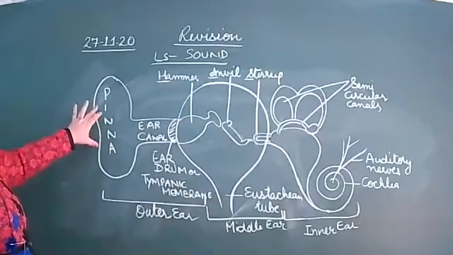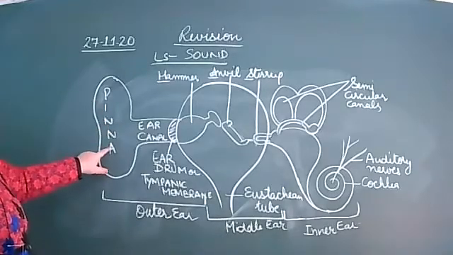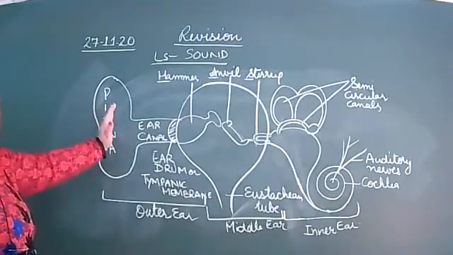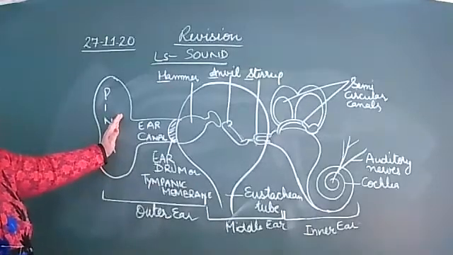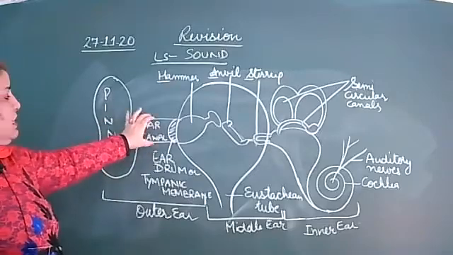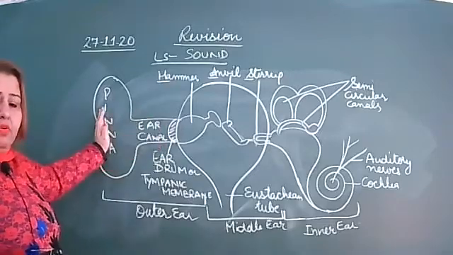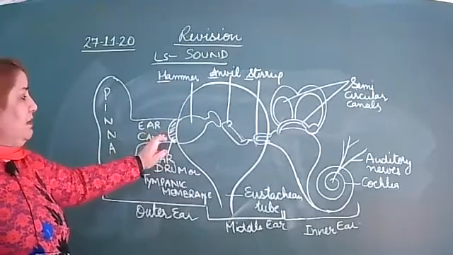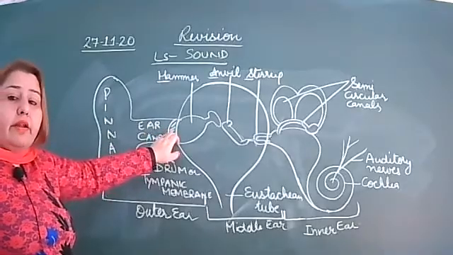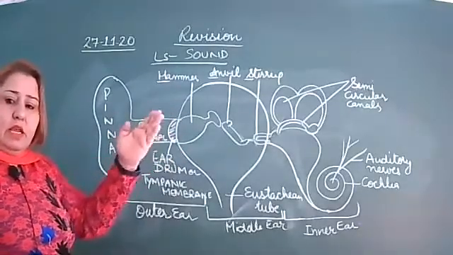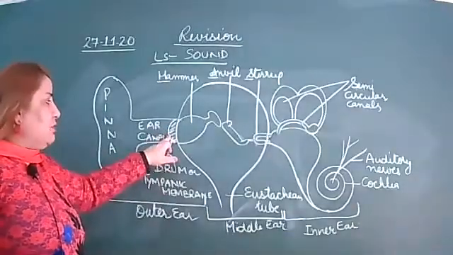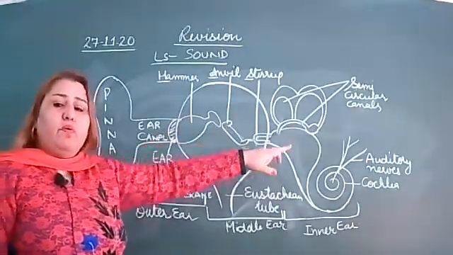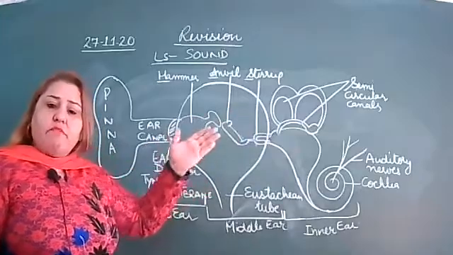What will happen? This pinna will collect the sound waves from the surrounding, right? After this, they pass through the ear canal and then strike the eardrum. This eardrum starts to vibrate, and its vibration passes into the three bones. These three bones also vibrate.